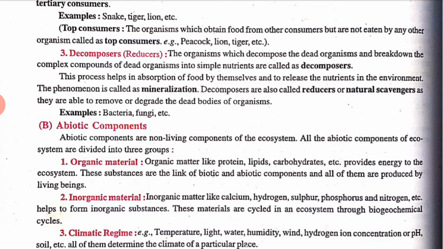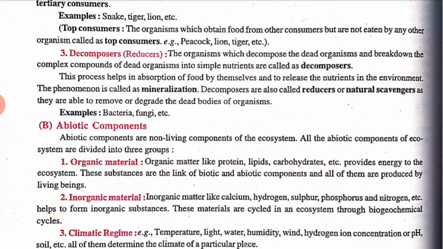Means who produces the organic matter? All the living beings produce it. Now, inorganic matter. Inorganic matter like calcium, hydrogen, sulfur, phosphorus, nitrogen, etc., helps to form inorganic substances. These materials are cycled in the ecosystem through the biogeochemical cycle. You already know about this name. Under this we read all the inorganic material.